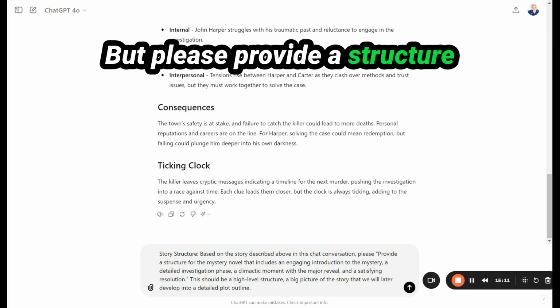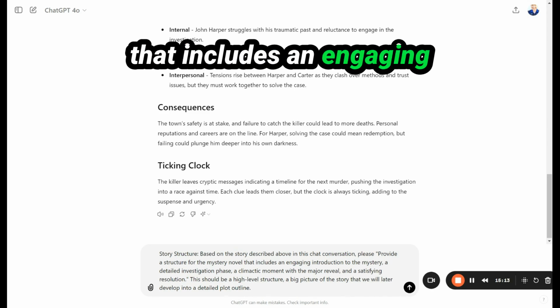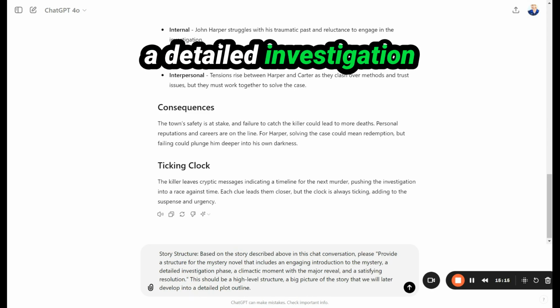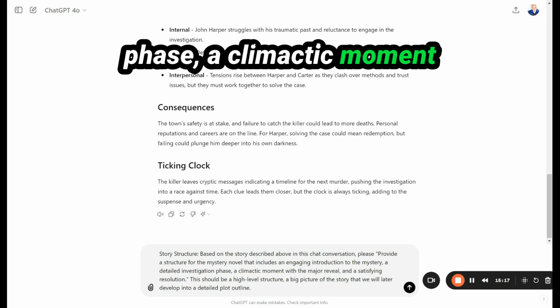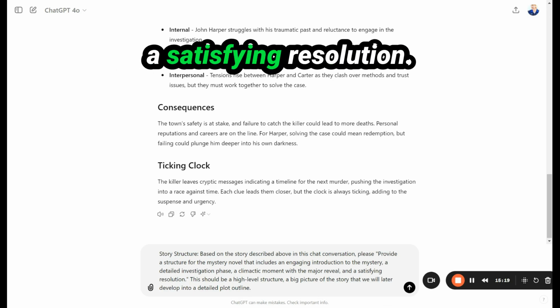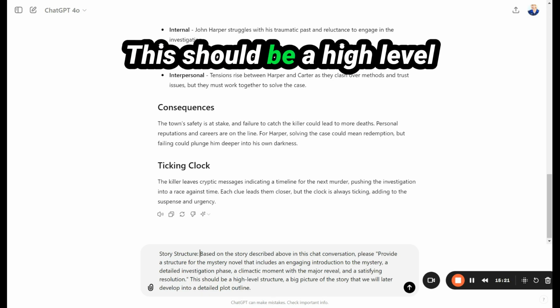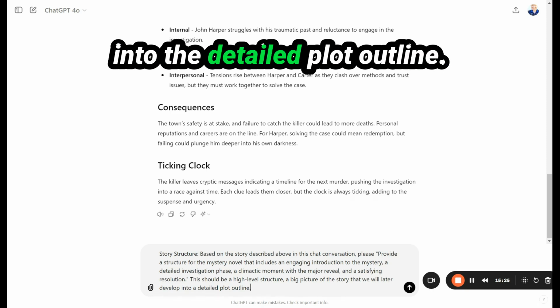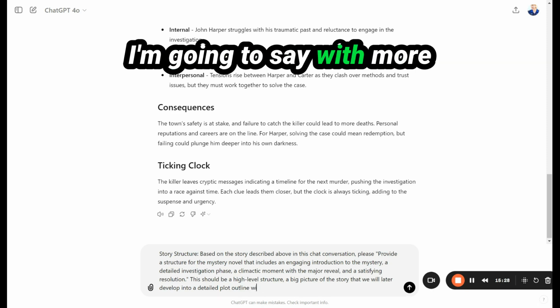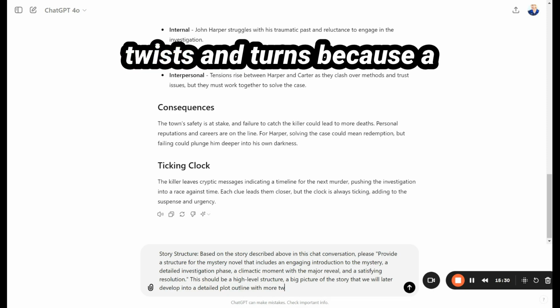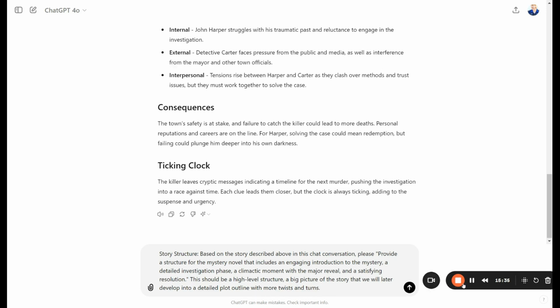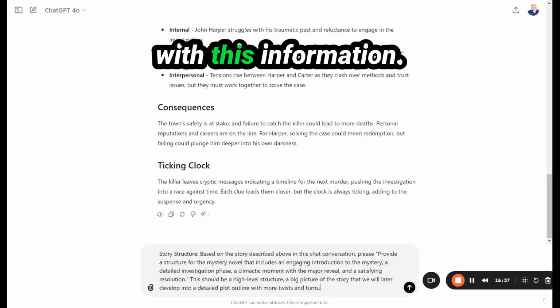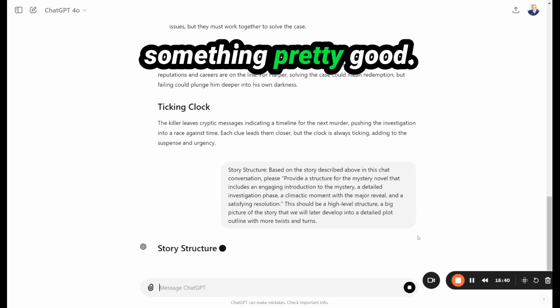But please provide a structure for the mystery novel that includes an engaging introduction to the mystery, a detailed investigation phase, a climactic moment with a major reveal, and a satisfying resolution. This should be a high level structure, a big picture of the story that will later develop into a detailed plot outline. I'm going to say with more twists and turns, because a mystery, I think, needs that. Let's see what we get just with this information. We should get something pretty good.